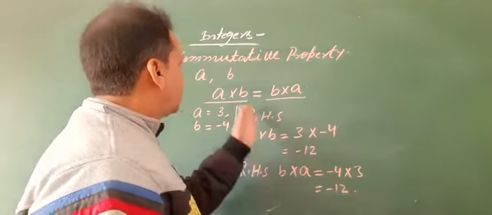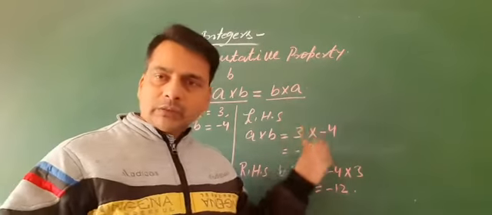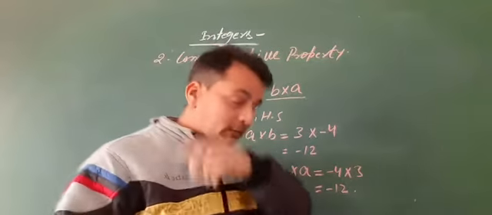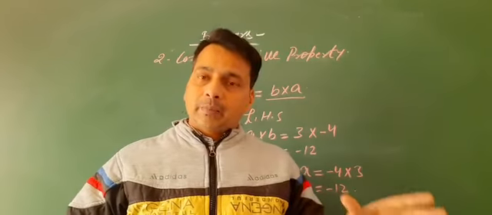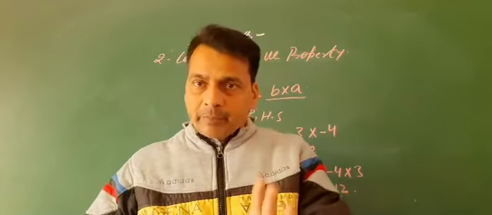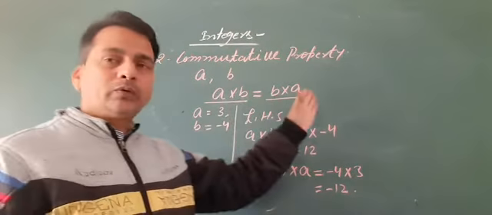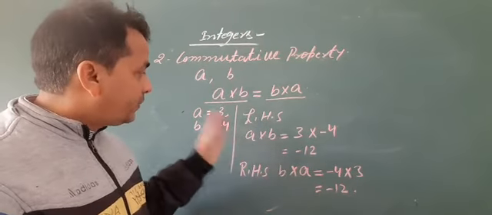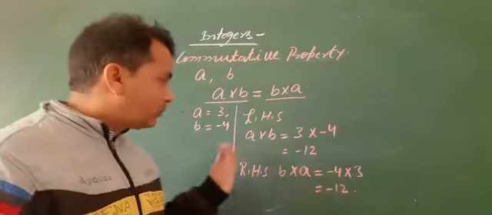So the commutative property over multiplication is verified according to these examples. The product of two integers is also equal to the product of both integers if they change their position. So a into b equal to b into a. We verified with a equal to 3 and b equal to minus 4.